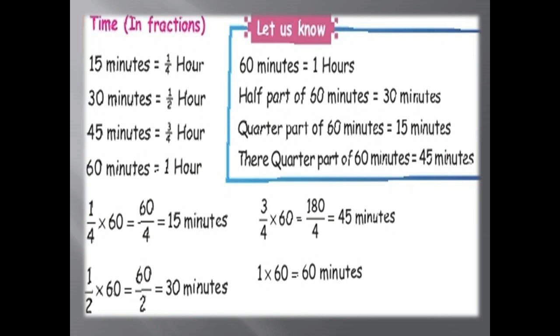When we divide 60 by 4, we will get the answer 15 minutes. Then the next one, 1 by 2 into 60, that is half an hour into 60. When we divide 60 by 2, we will get the answer 30 minutes. Third one, 3 by 4 into 60 equal to 180 by 4. When we divide 180 by 4, we will get the answer 45 minutes.